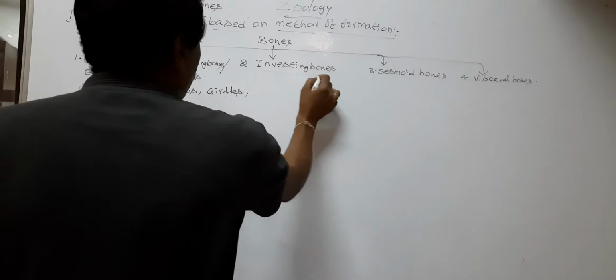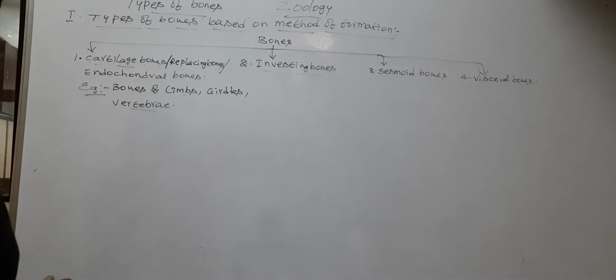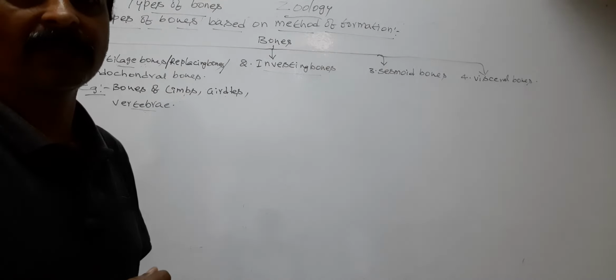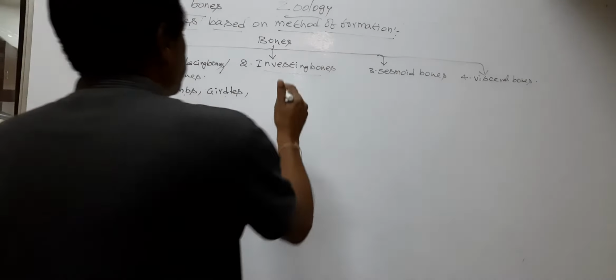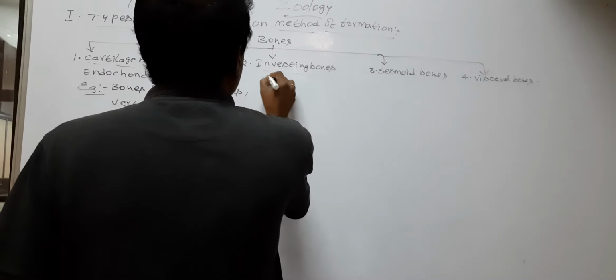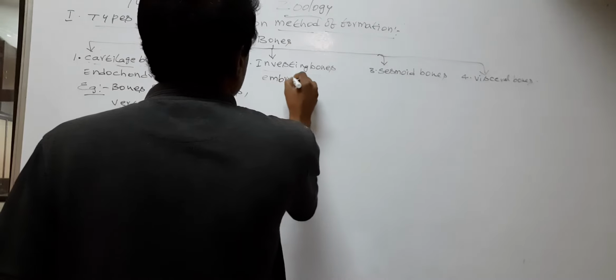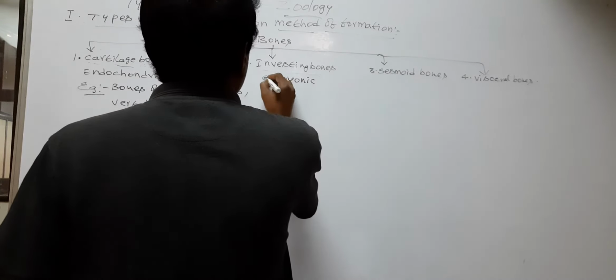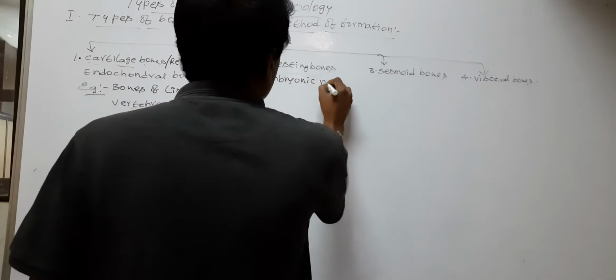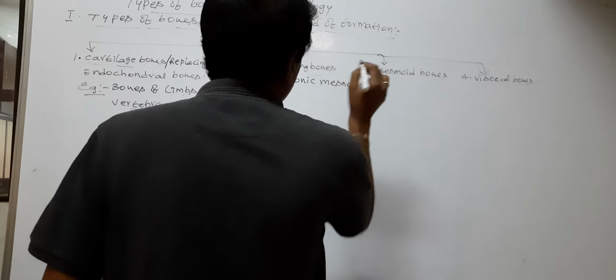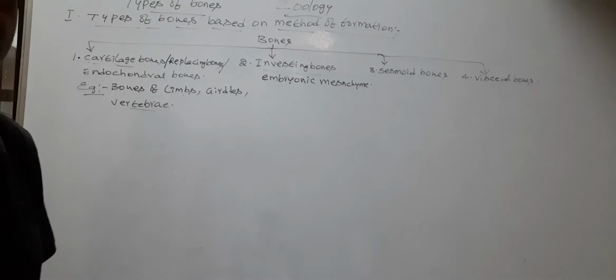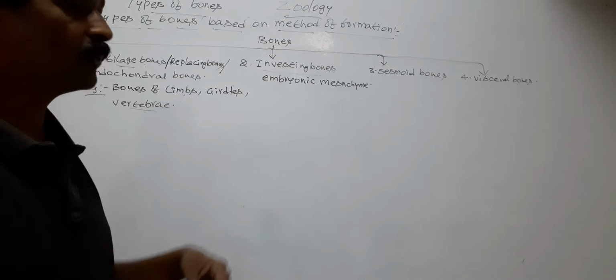Next, investing bones. The bones which are formed by ossification within the embryonic mesenchyme are called investing bones.